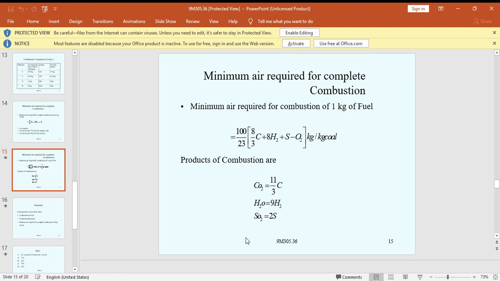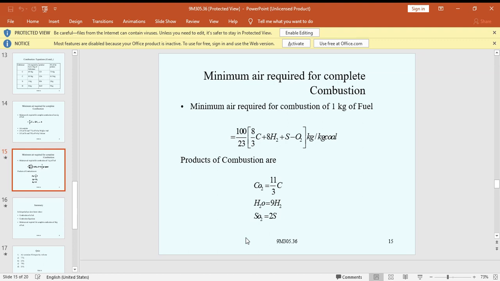To avoid this cooling effect, the air is preheated before entering into the furnace. The excess air, as a percentage, equals total air supplied minus minimum air required, divided by minimum air required, into 100. That is, excess air equals actual air supplied minus theoretical air required, divided by theoretical air, into 100.